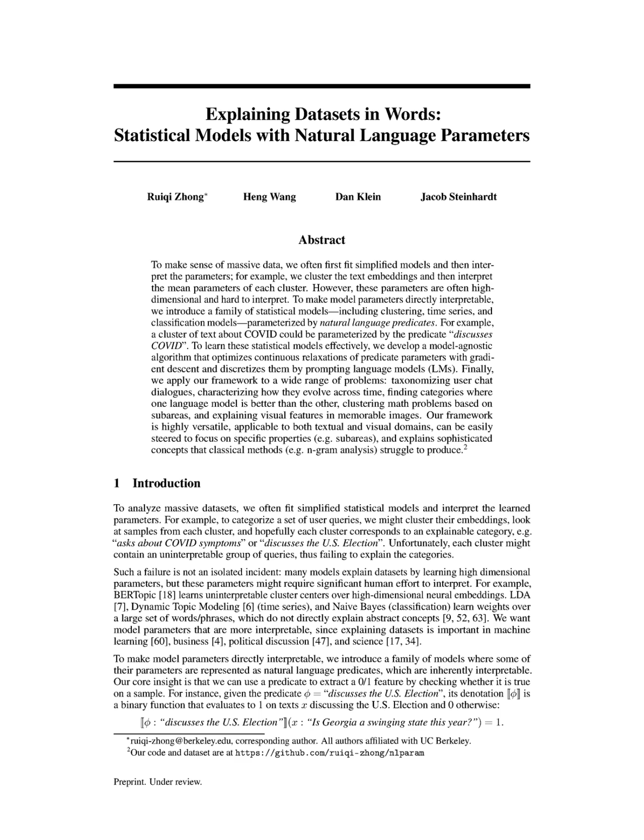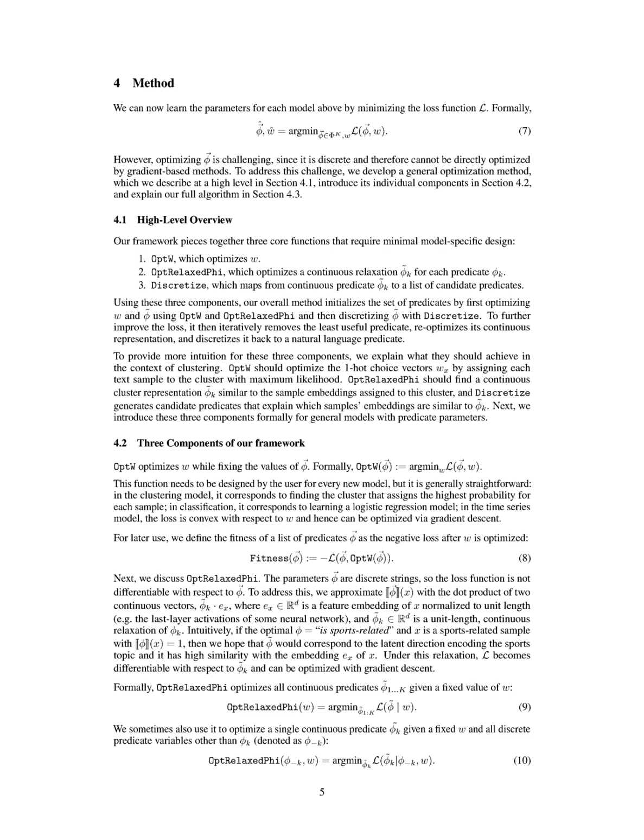The proposed method operates through a structured framework that consists of 3 core components: optimizing weights, relaxing predicates, and discretizing them. First, the method initializes continuous predicates, (phi), and optimizes the weights, w, using the function textOpW, which assigns each text sample to the cluster with the highest likelihood. Next, it employs textOptRelaxedPhi to create a continuous relaxation of the discrete predicates, allowing for gradient-based optimization of the loss function, L. This continuous representation is then used to generate candidate predicates through the textDiscretize function, which prompts a language model to produce natural language predicates that explain the data.